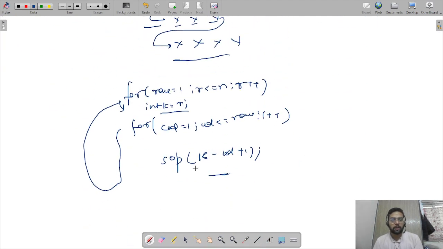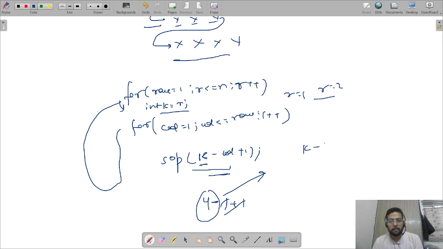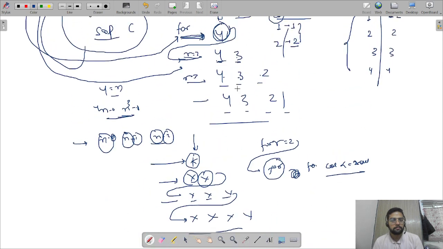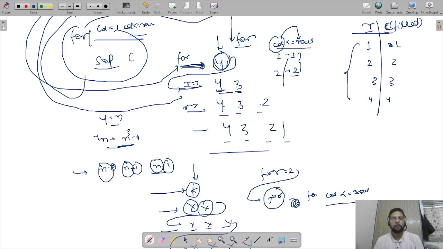Suppose row is 1, column is 1, 1 less than equals 1, condition true. So k is 4, 4 minus column 1 plus 1, gives 4. When row is 2, we come inside, column is 1, 1 less than equals 2, so k minus 1 plus 1, 4. Column plus plus, column is 2, 2 less than equals 2, condition true, so k minus column 2 plus 1, 4 minus 1, 3. So 4 and 3, you can see.